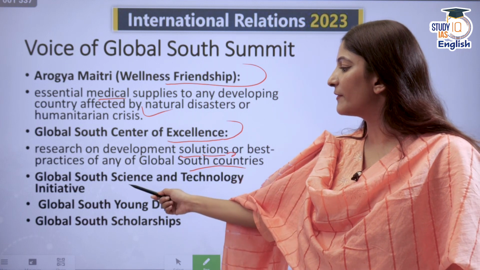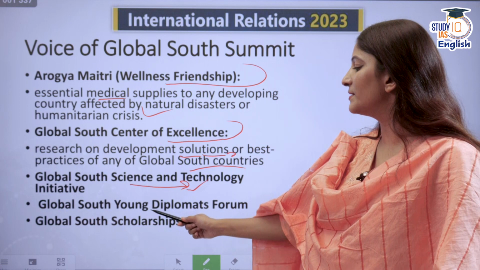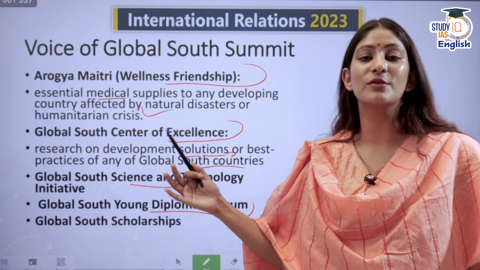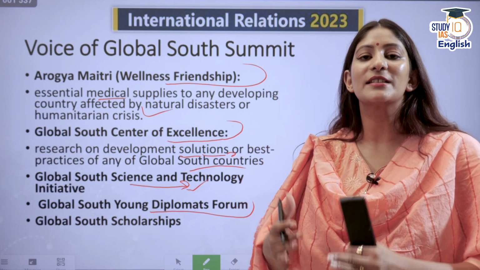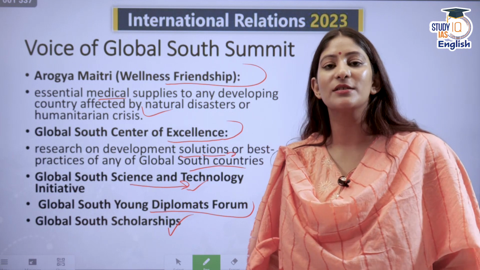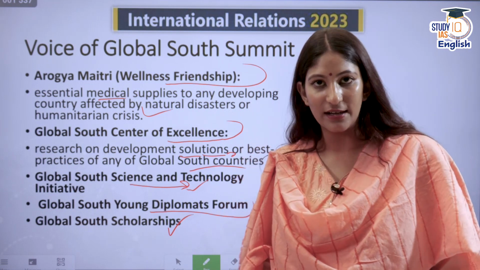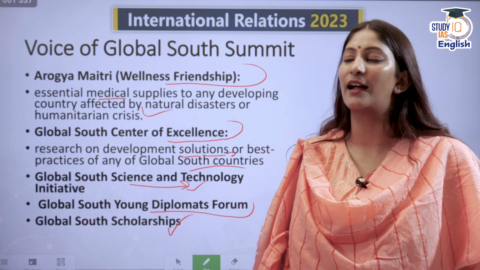We are also going to provide a Global South Science and Technology Initiative, a Global South Youth Diplomats Forum so that the youth can have exchanges amongst different countries of the global south, and a Global South Scholarship. If any person from the global south wants to study in India, we will give them a scholarship on set criteria as well.